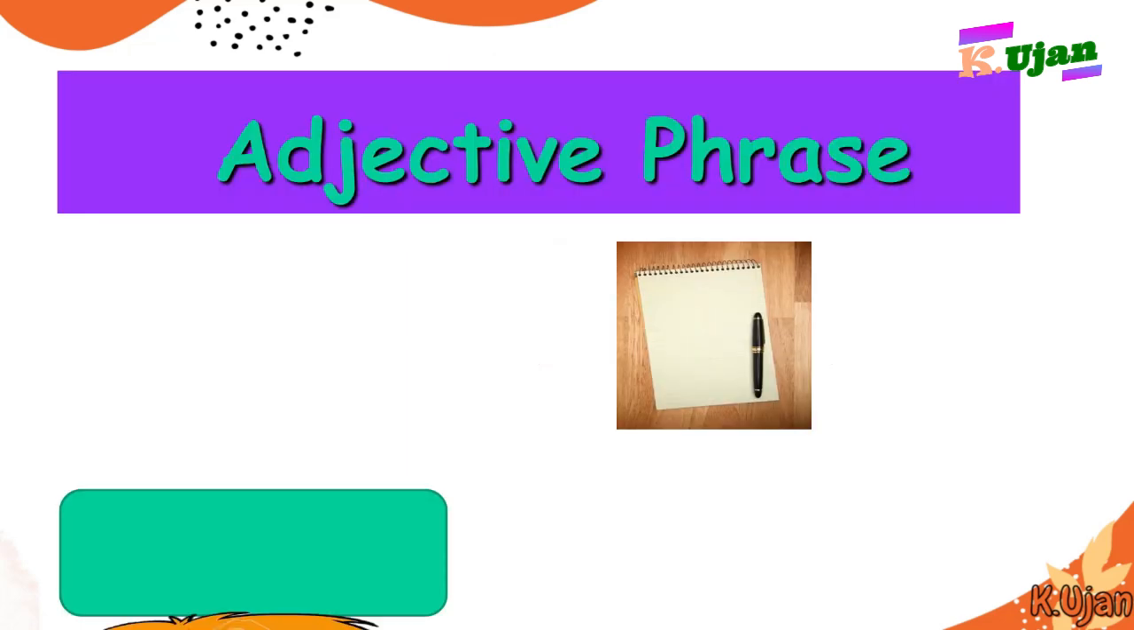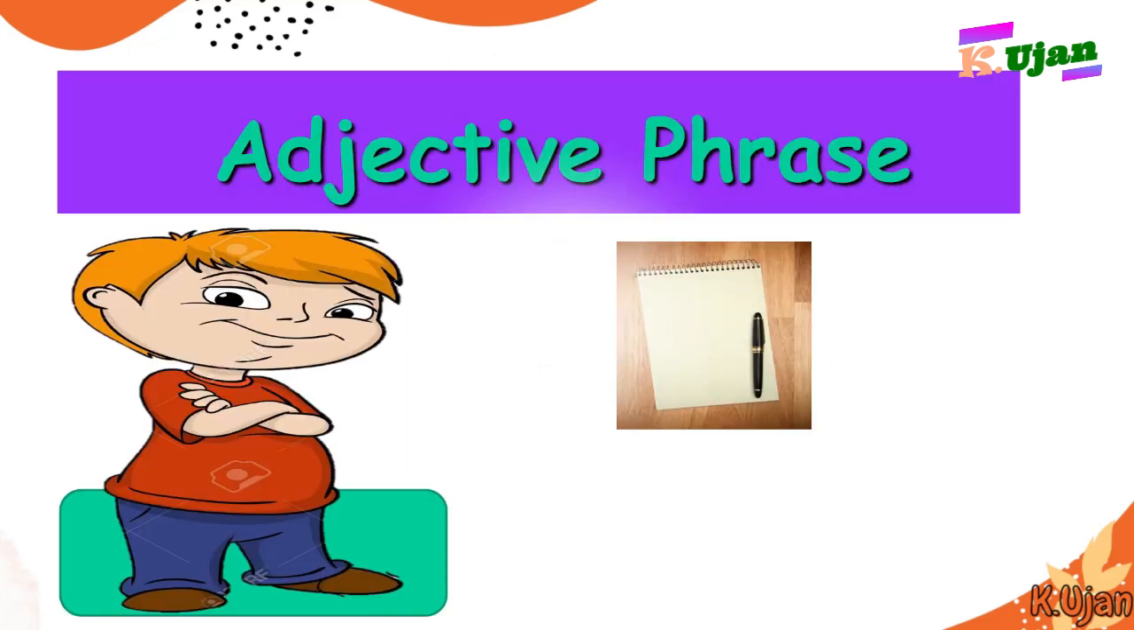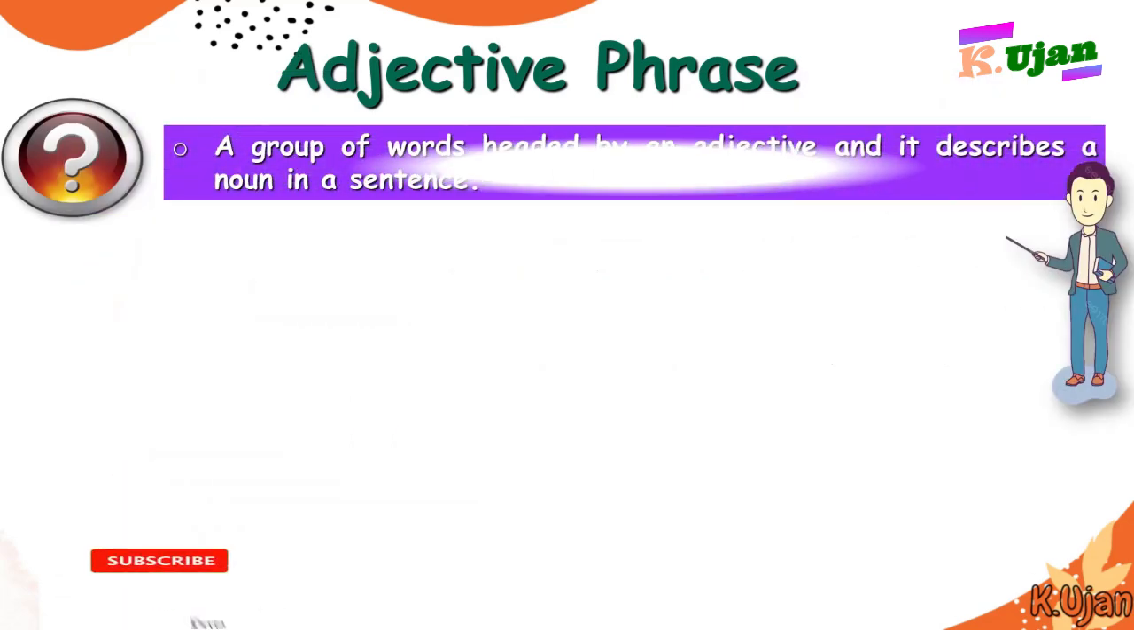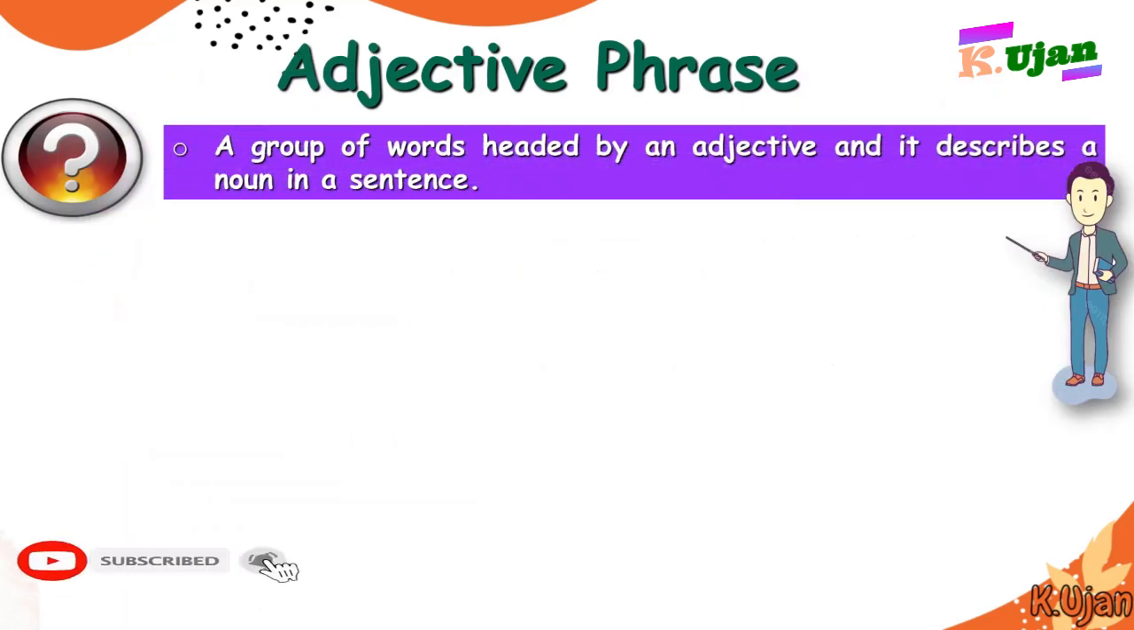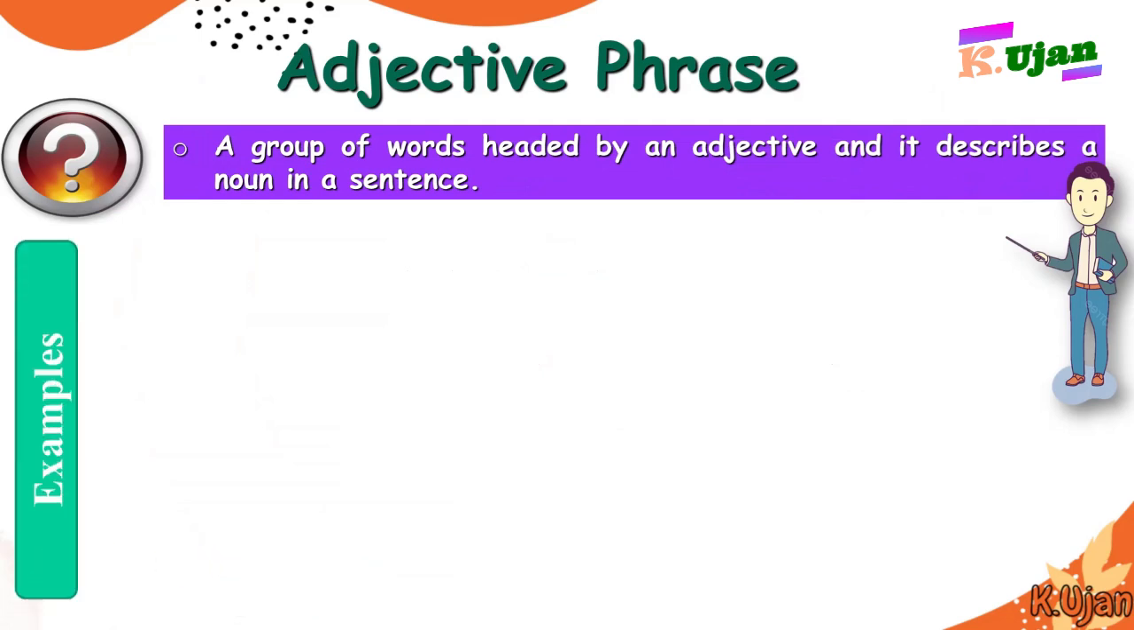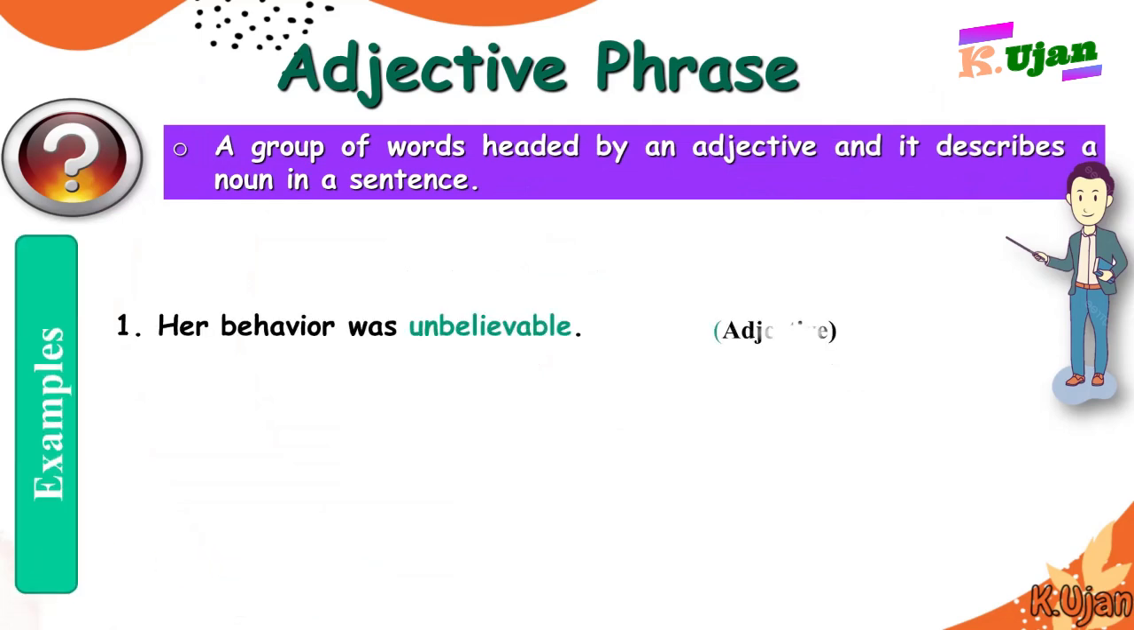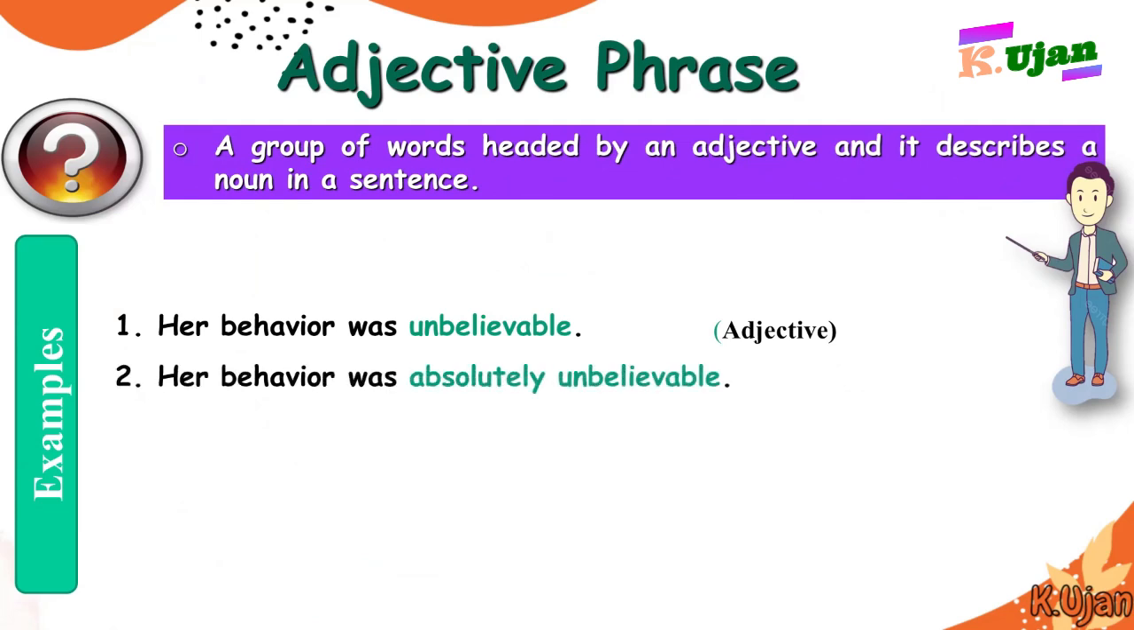Here we are going to learn about adjective phrase. What is an adjective phrase? A group of words headed by an adjective and it describes a noun in a sentence. Like her behavior was unbelievable. Unbelievable is an adjective. So how are we making an adjective phrase out of this adjective? Her behavior was absolutely unbelievable. So we actually have a combination of an adjective and an adverb.